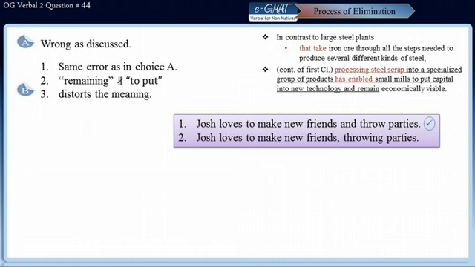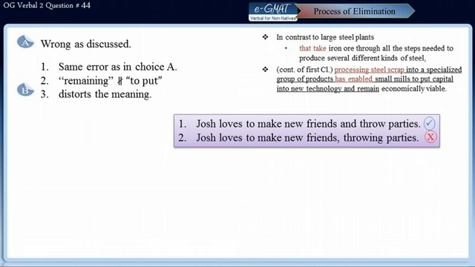But when we try and connect them, and the sentence appears to be like Josh loves to make new friends throwing parties, here now we are not talking about two independent ideas. Here the verb-ing is actually describing the preceding clause. Now the meaning of the sentence stands as Josh loves to make new friends by throwing parties. This is not what the original sentence intended to say. Now as we know, the function of the verb-ing is either to describe the preceding clause or to present the result of the preceding clause. In this example, the verb-ing is describing the preceding clause.